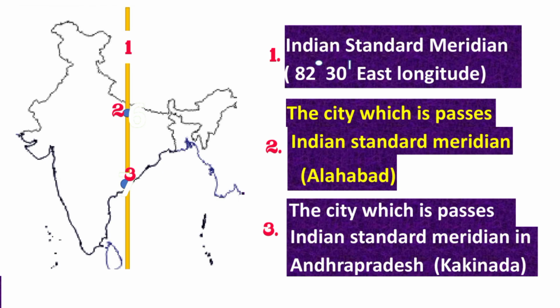In this map, first point indicates the Indian Standard Meridian, that is 82.5 degree east longitude. Second point indicates the city through which the Indian Standard Meridian passes. It passes through Allahabad. Third point indicates the city through which the Indian Standard Meridian passes in Andhra Pradesh, at Kakinada.